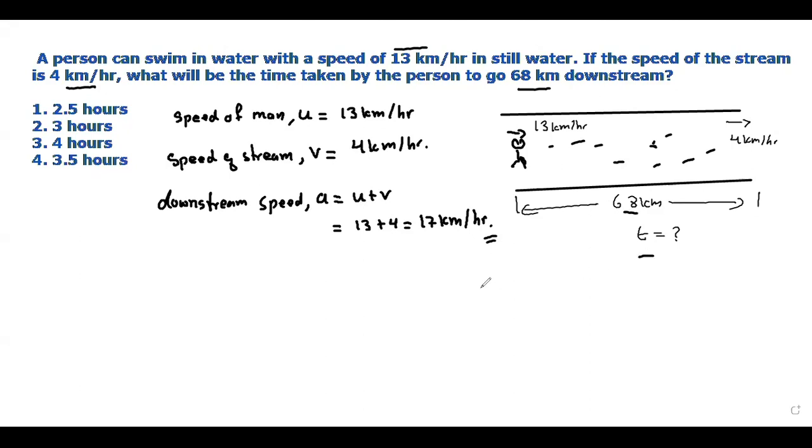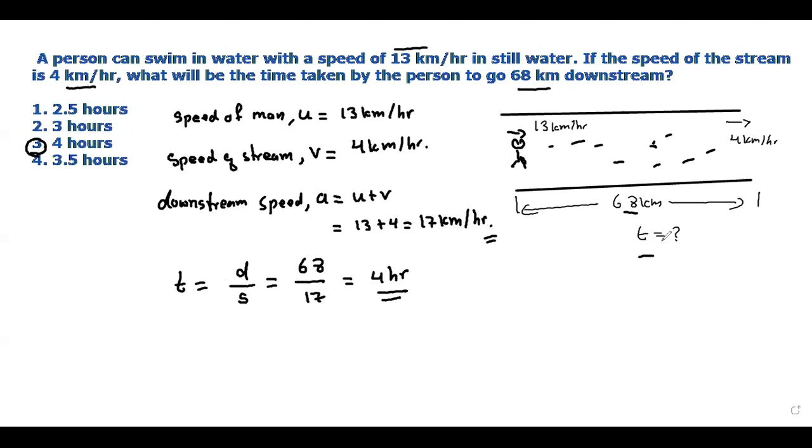We have the distance. Now we can directly calculate the time, right? Time is equal to distance divided by speed. The distance is given as 68, and the speed is 17. When we calculate this, 68 divided by 17 gives us 4 hours. So the answer is 4 hours.